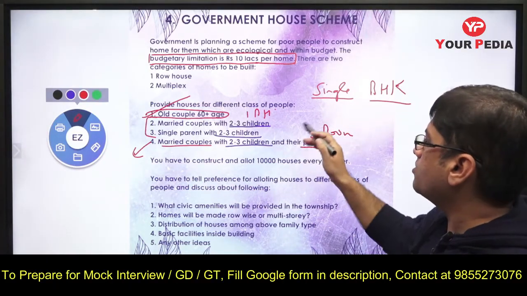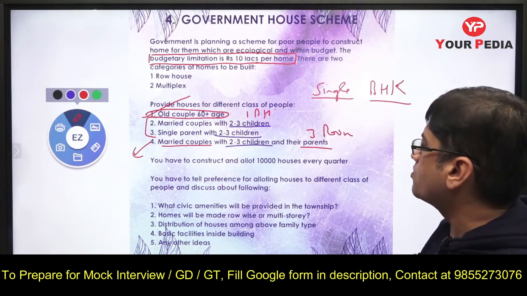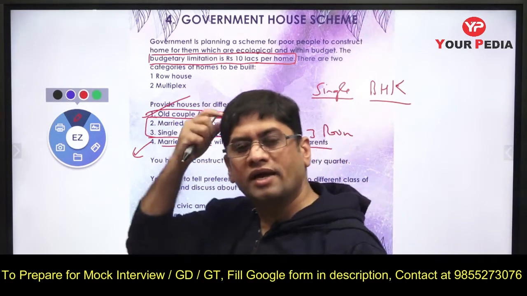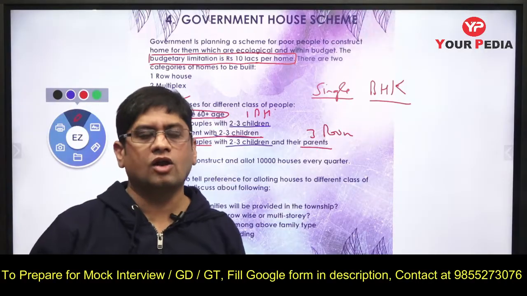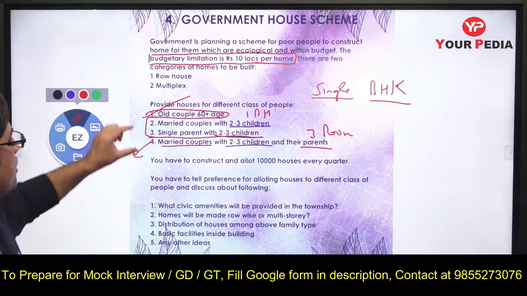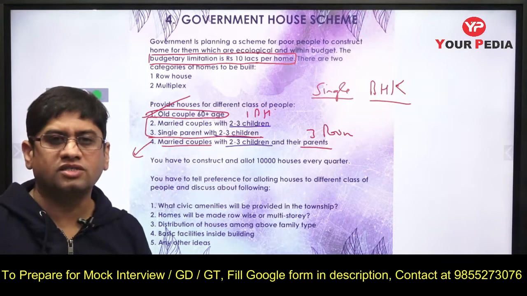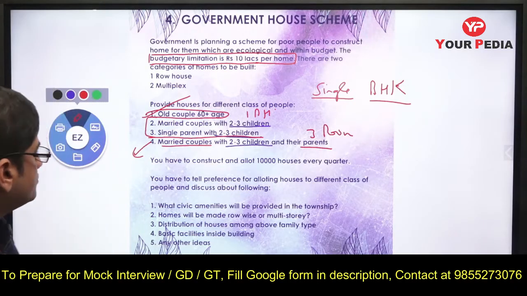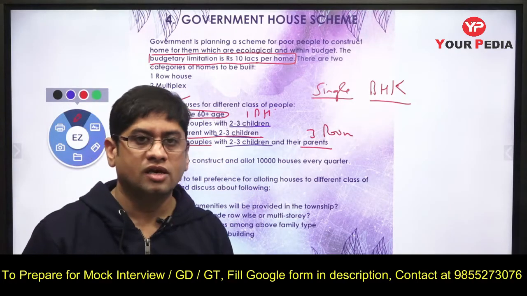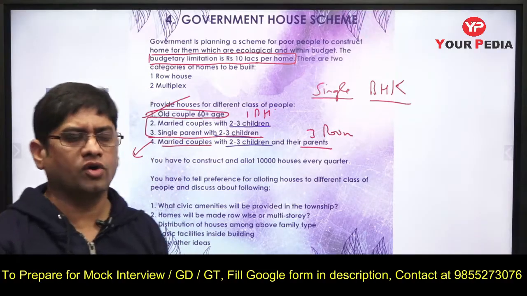Now once you have decided them in categories, then priority में old age people can be given priority, and then single parent with 2-3 children can be given the priority. These two categories can be given priority when you start allotting the houses, or when you start making the houses. So old couple and then single parent with 2-3 children, you can give the priority to them, and then you can construct others also. And because we have to construct and allot 10,000 houses and you have to accommodate different categories, so you can plan accordingly.